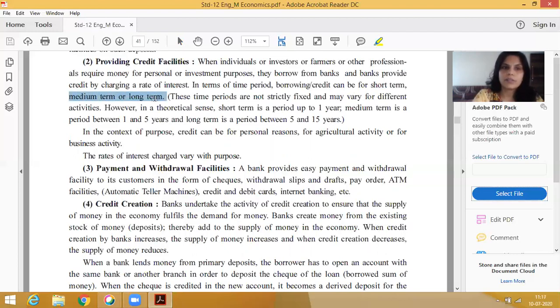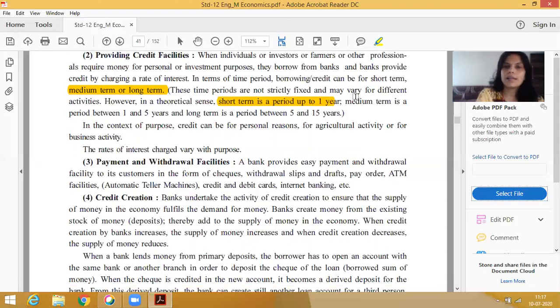You remember that. And it depends on the period, actually only on the period. First we are discussing short run. Short run, that means what? Up to 1 year. Short run is a period up to 1 year. If we are borrowing money from the bank up to 1 year only, it will be considered short run.